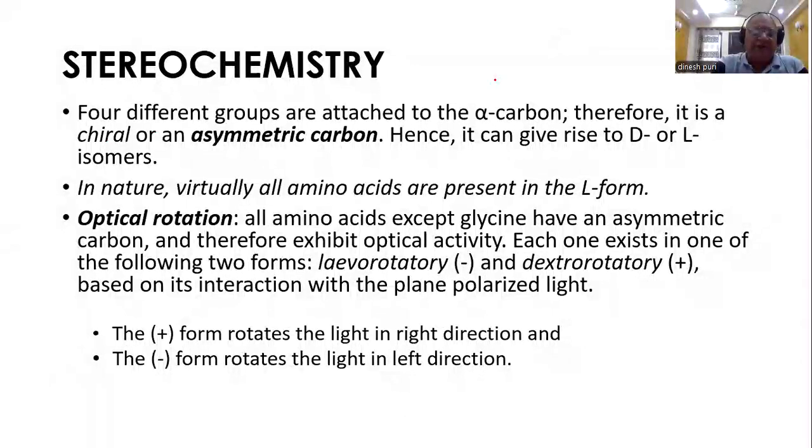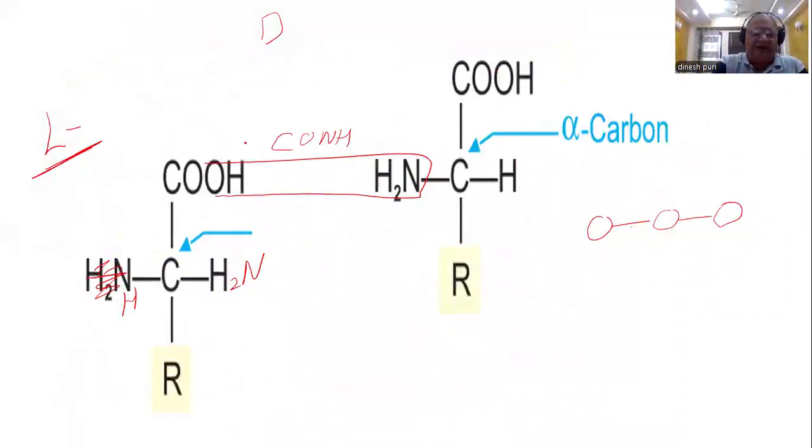So here there is a concept of the asymmetric carbon atom. In the amino acid, this C has 4 different groups attached to it. Wherever such carbon atoms are present, they are called asymmetric carbon atoms, and that imparts two important properties.